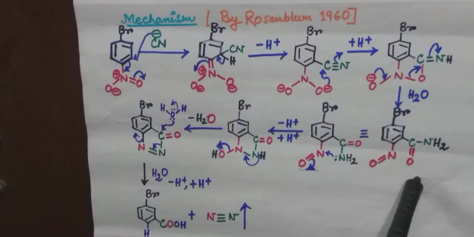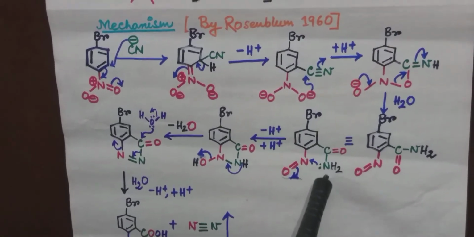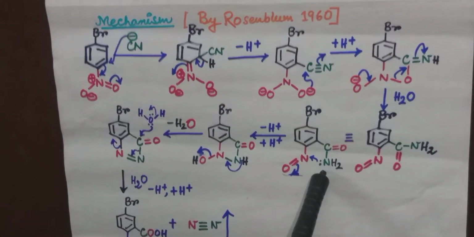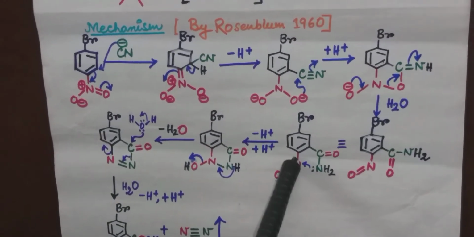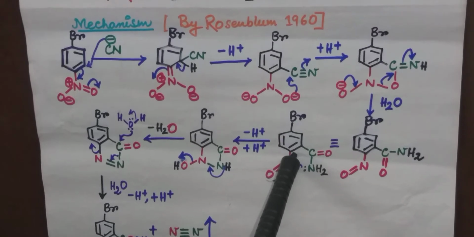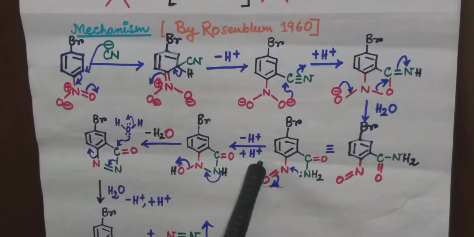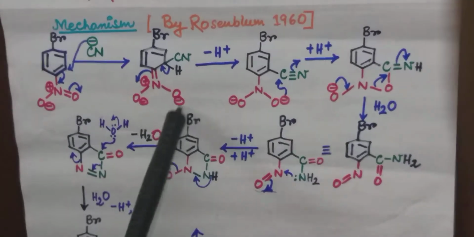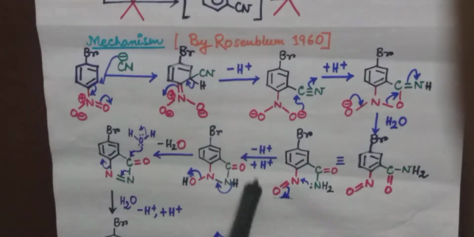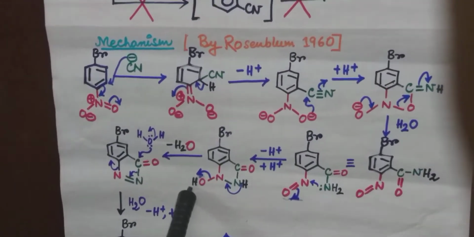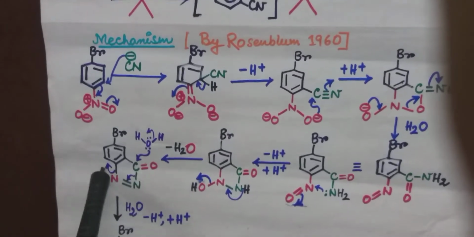And this compound can also be written in this way, so that now this nitrogen lone pair attacks this red nitrogen, and after minus H plus, plus H plus, we will get this compound. After removal of water, we will get this 5-member cyclic intermediate.